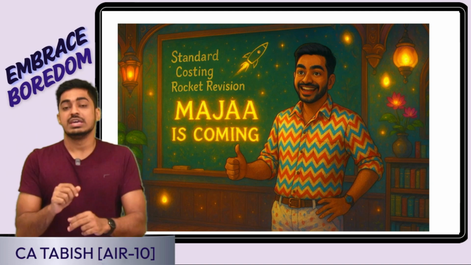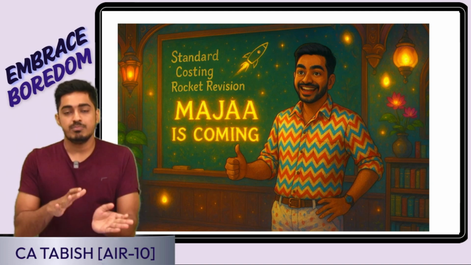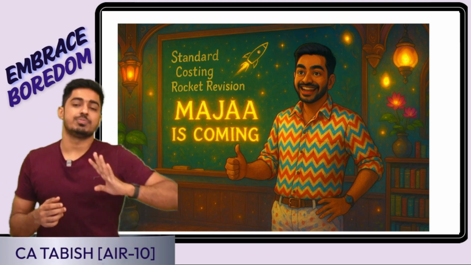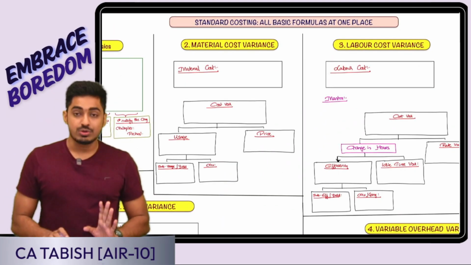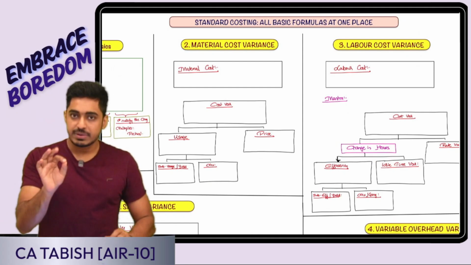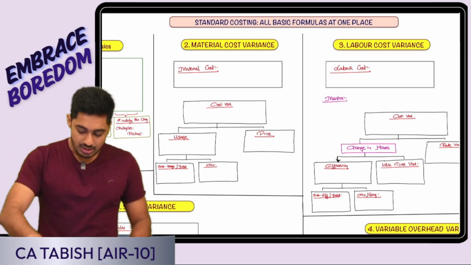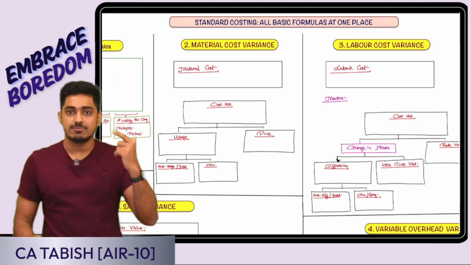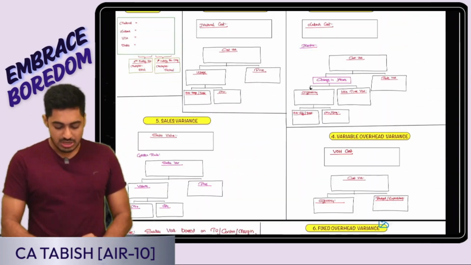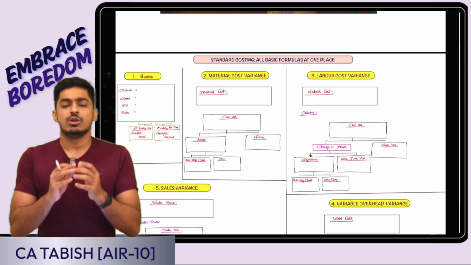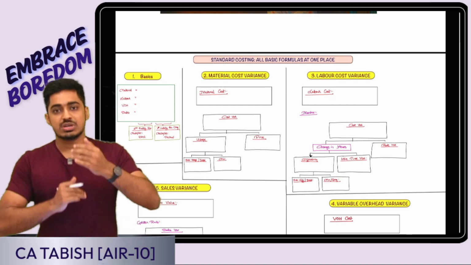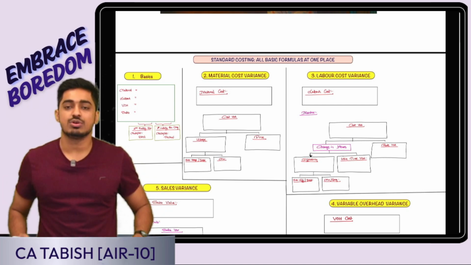Point number 1. Point number 2, it is recommended that before watching this video, you have a quick revision of all the formulas one time. Point number 3, and most important, when I write, you are not just going to open your mouth and watch. You're going to take pen and paper and quickly keep scribbling what I write. I am going to write down all the formulas quickly the way we have developed them. I've already drawn the boxes so that I need not take much time. So roughly in around half an hour, we hope to revise everything by writing it down. Point number 4, this video will be available for you. You can keep watching it again and again every time you feel like you're forgetting the chapter.